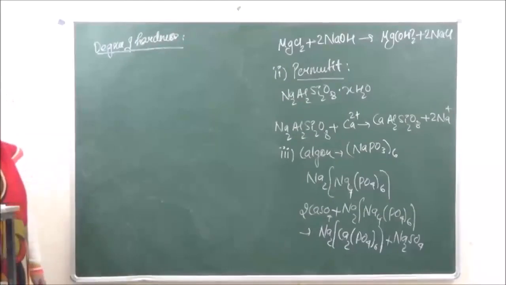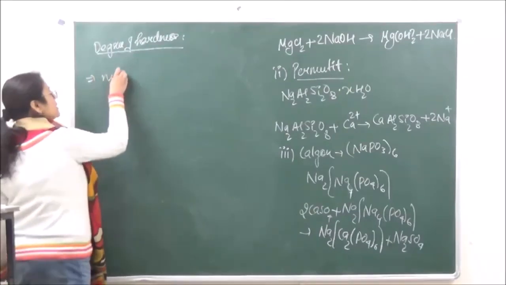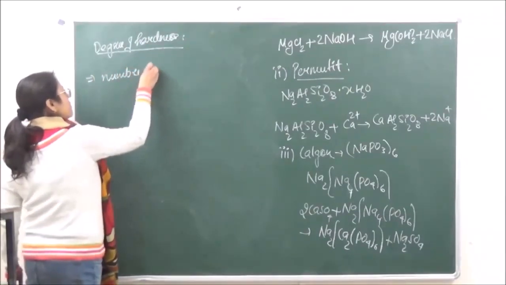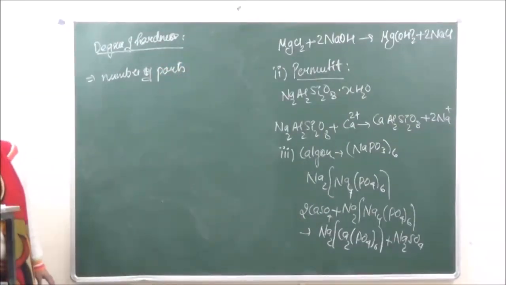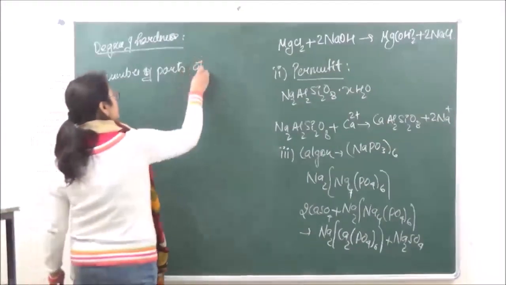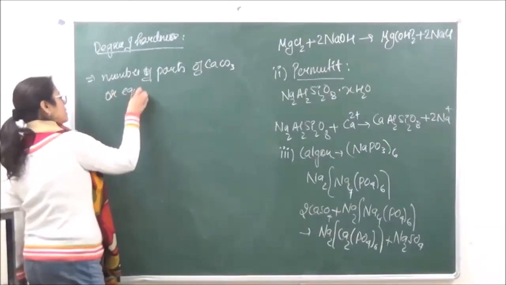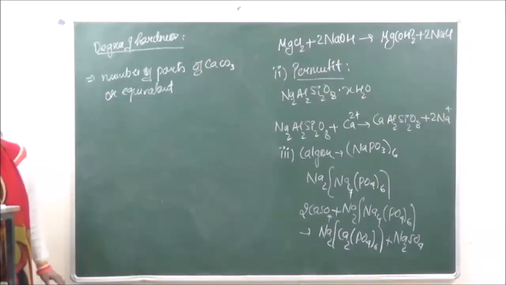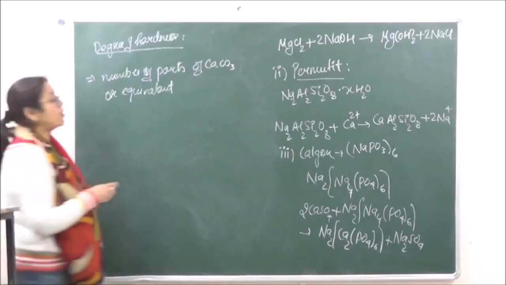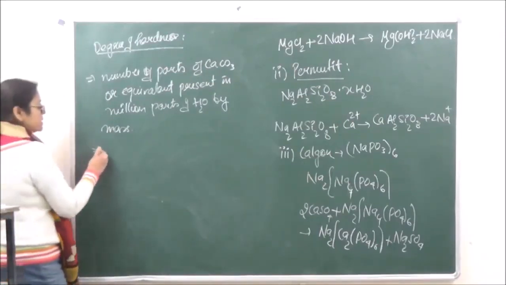Degree of hardness is defined as the number of parts of calcium carbonate equivalent to various calcium and magnesium salts present in million parts of water. Okay? Now this is going to be expressed in ppm.